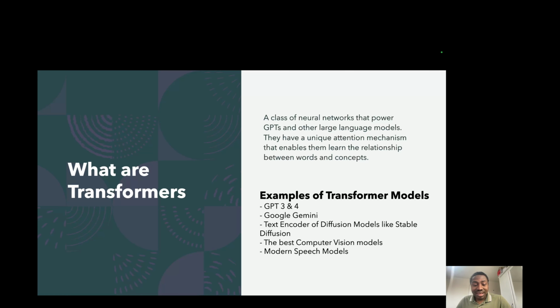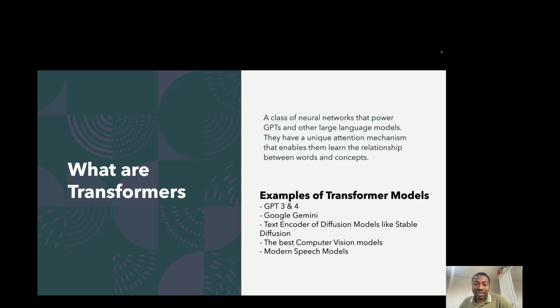And there are lots of examples of transformer models today. Obviously, there are thousands of them now, and some of the most popular ones are GPT-3 and GPT-4, Google Gemini, and the text encoders of different diffusion models, like the text encoder in Stable Diffusion.